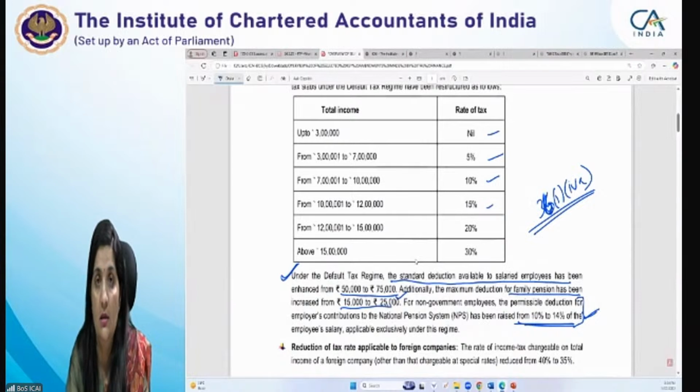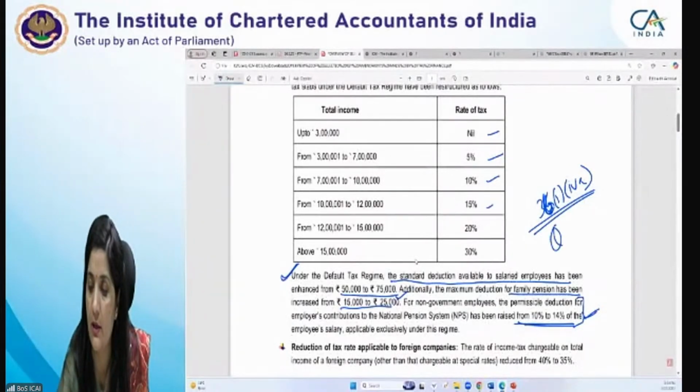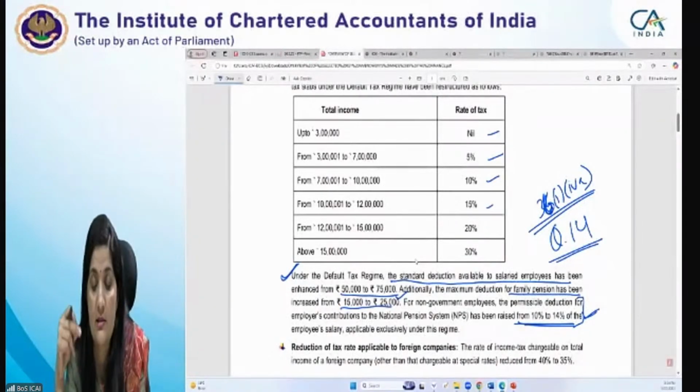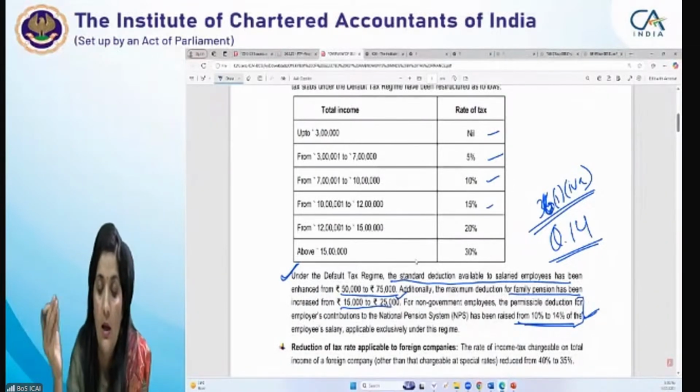This is this year's amendment, and that point is covered in your RTP's question number 14. If I'm not wrong, you can refer question number 14 of the RTP. And in the model test paper also many questions are there which are dealing with this extended limit of 14%. Okay? So 14% of your salary amount is allowable as a deduction in respect of employers' contributions towards the national pension scheme under section 36(1)(iva). ठीक है? So that is very important.